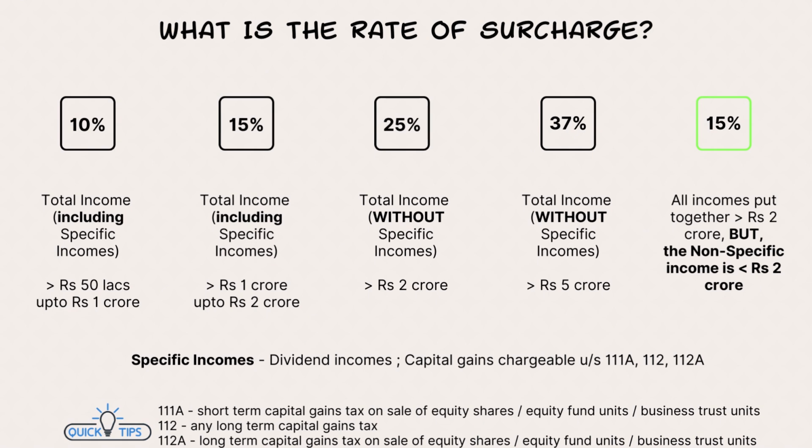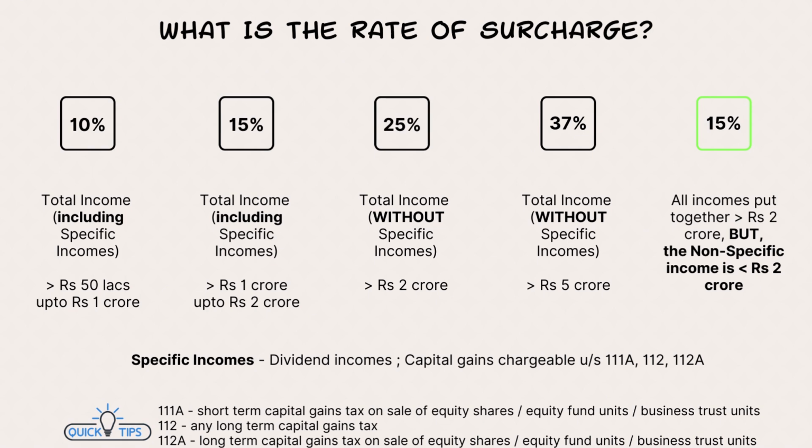The total income, all the incomes put together, but still the surcharge is 15%. How is that possible? That is because the law says in this situation that whatever non-specific income he has, the generic income, is still less than rupees 2 crores.